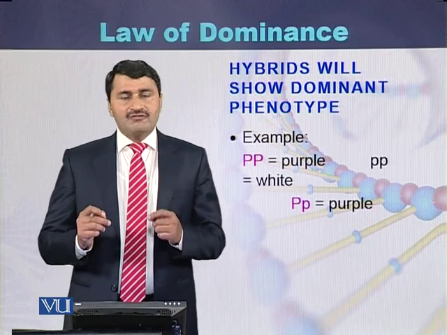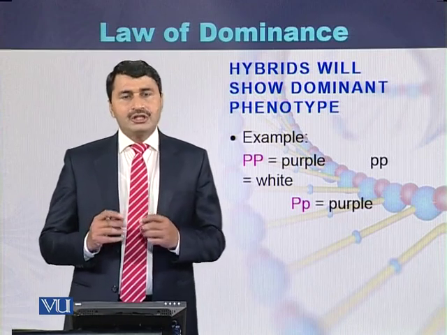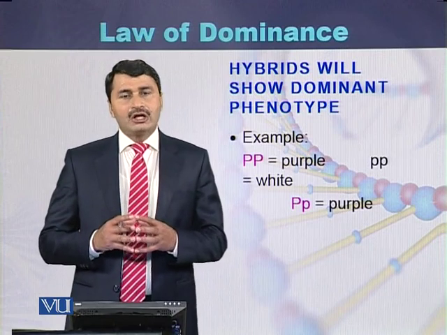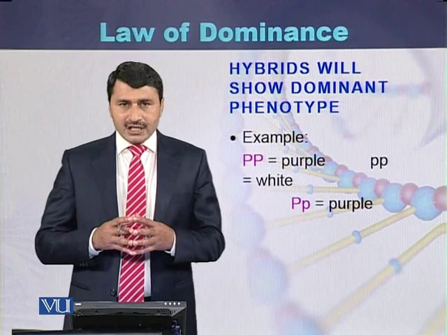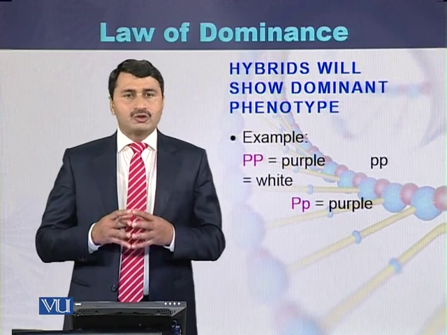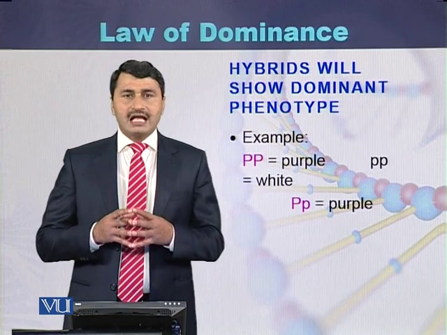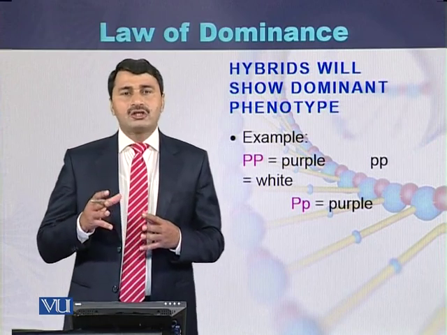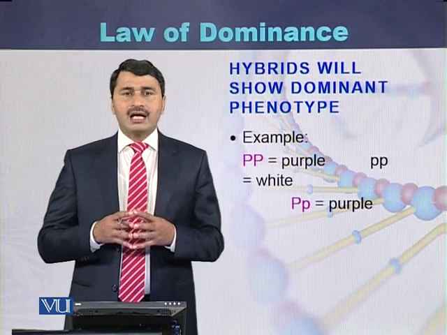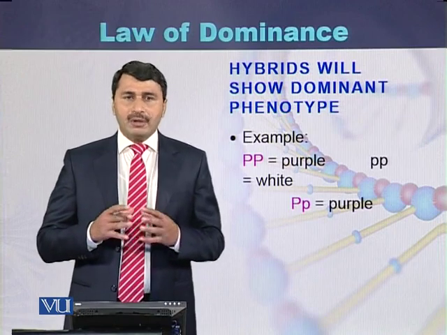Their gametes will reunite during the F1 generation. The F1 generation will be heterozygous, with one capital P and one small p. Because capital P is a dominant character over small p, all the plants will be producing purple color.